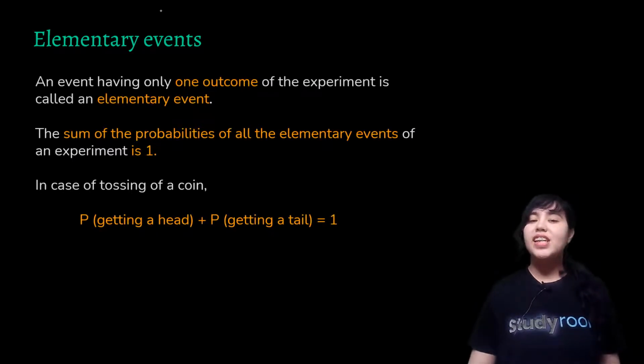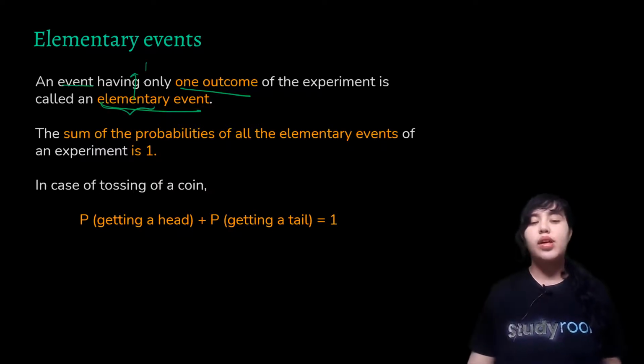So we've already discussed what are elementary events by means of examples. So an event having only 1 outcome is called elementary. Elementary means 1 or basic, okay, most basic usually. And what can you say about the sum of probabilities of all such events? Sum of probabilities of all elementary events of an experiment is 1.